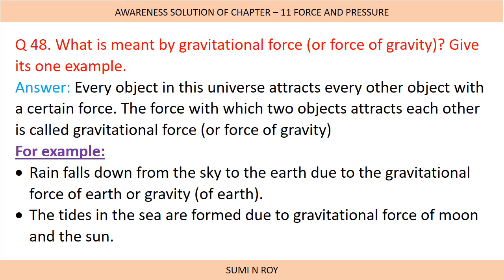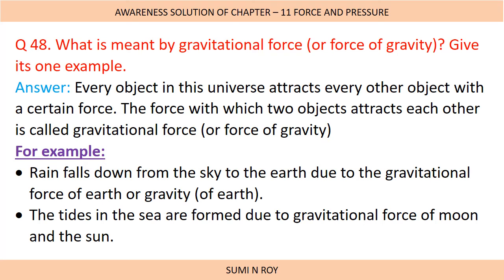So for example, rain falls down from the sky to the earth due to the gravitational force of earth, or gravity. This is one example. The tides in the sea are formed due to the gravitational force of the moon and the sun. These are natural examples.